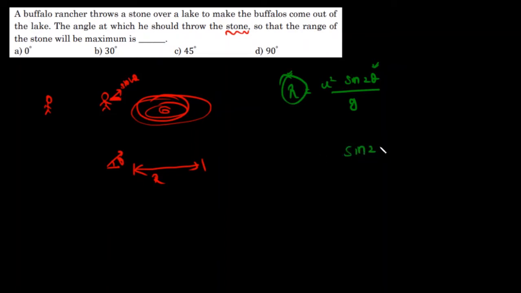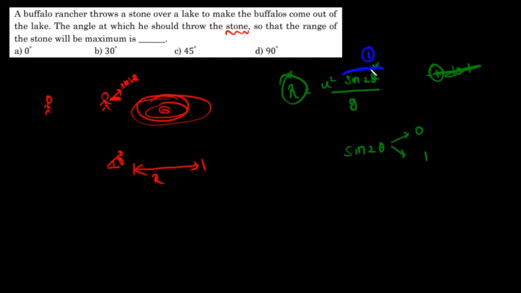The value of sine 2 theta will lie between 0 and 1, of course minus 1 to 1, but I'm considering only the positive side. Only when sine 2 theta becomes 1, R will be maximum.